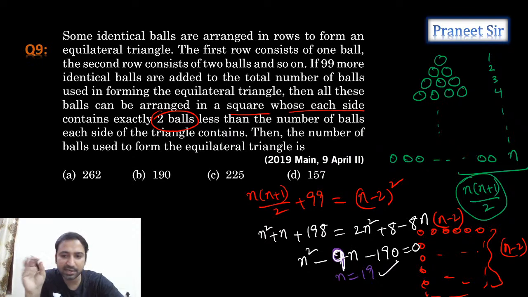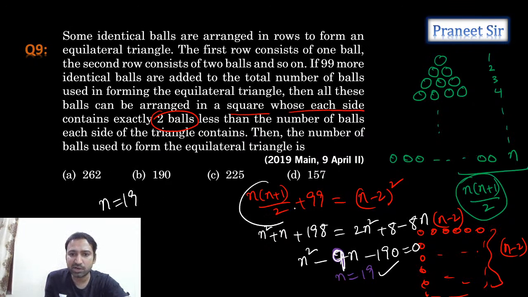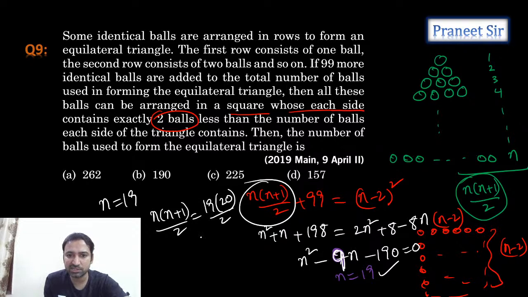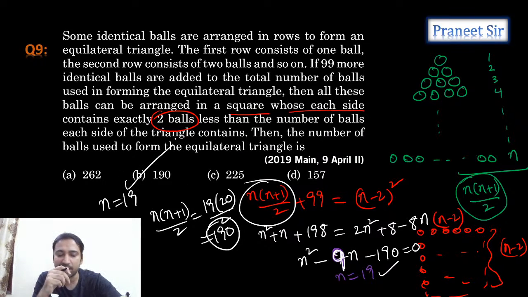Perfect. So guys, is it clear now? n squared minus 9n minus 190 is the correct equation. Now n equals 19 is correct. If n equals 19, what value is he asking? What is n into n plus 1 by 2? n into n plus 1 by 2 equals 19 into 20 by 2, which equals 190. That's it. So 190 is the correct answer. So the second option is correct.